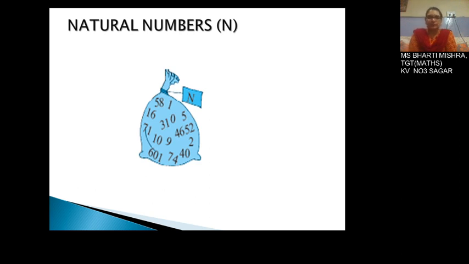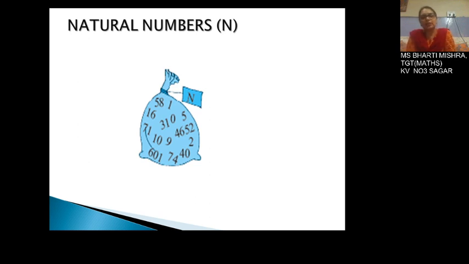After 10th, for 11th you will be having the term set theory, and there you will be requiring particular symbols. So I am just making you familiar with the symbols that will be used.